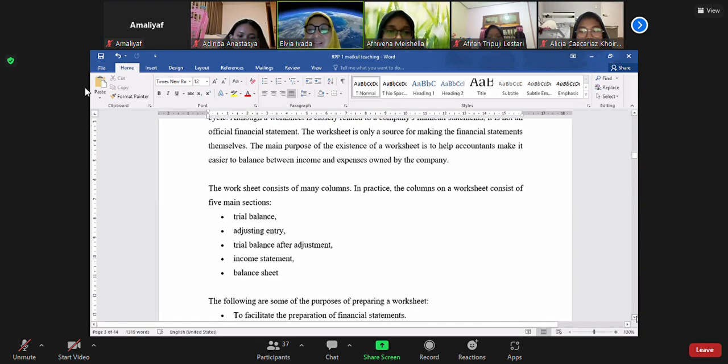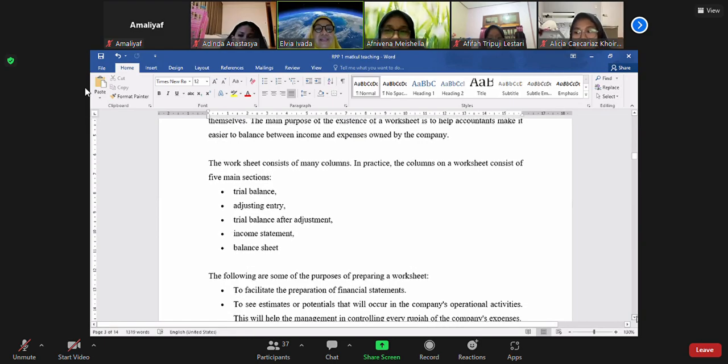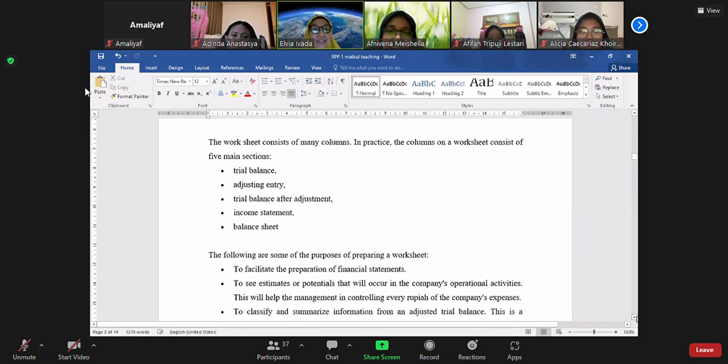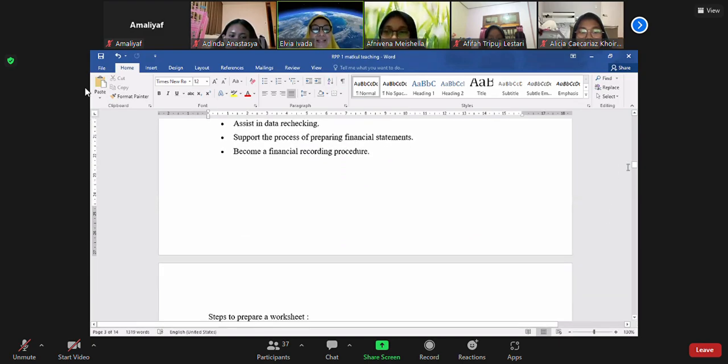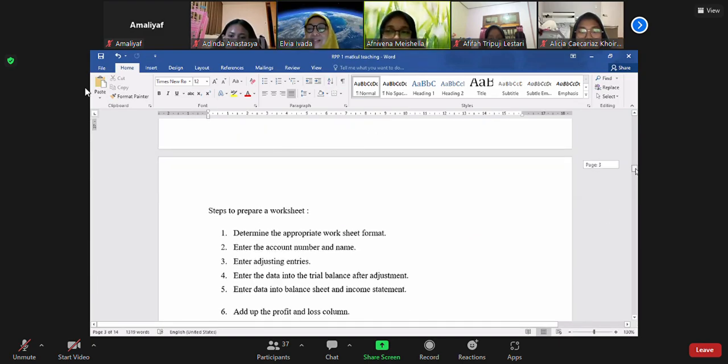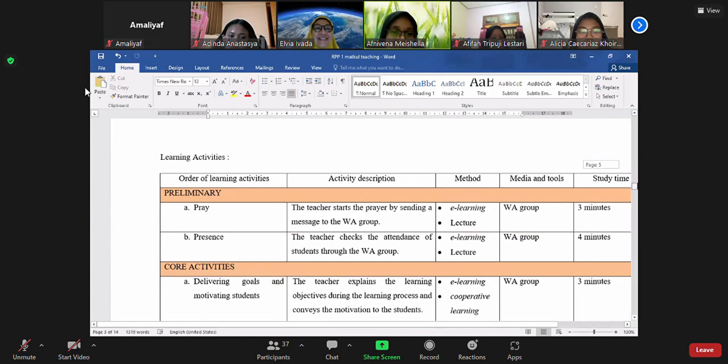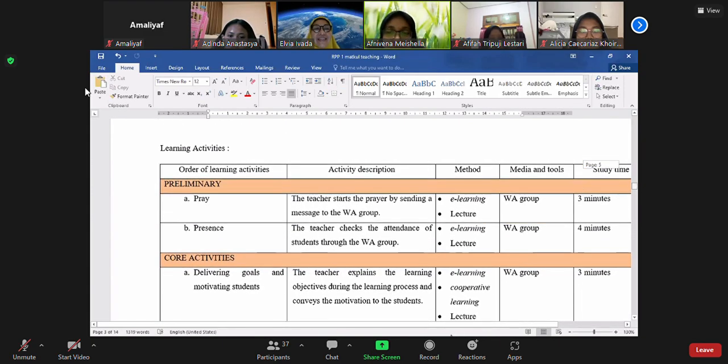Afni, you don't need to read the material. You only need to explain the body of the lesson plan, okay? Only the body of the lesson plan. Yes.